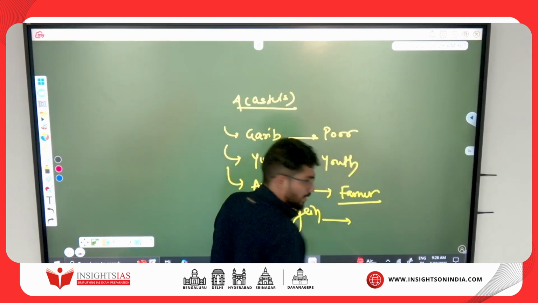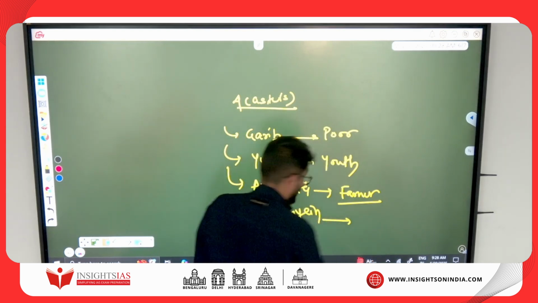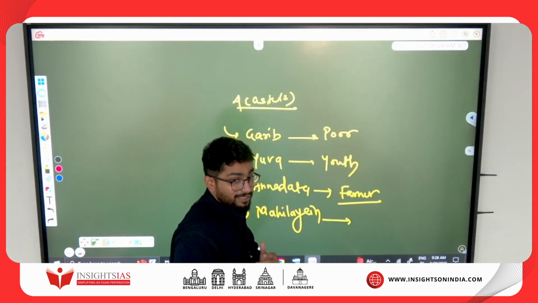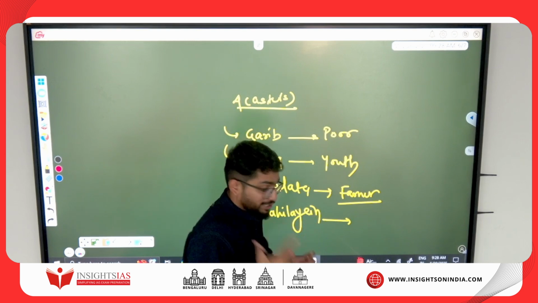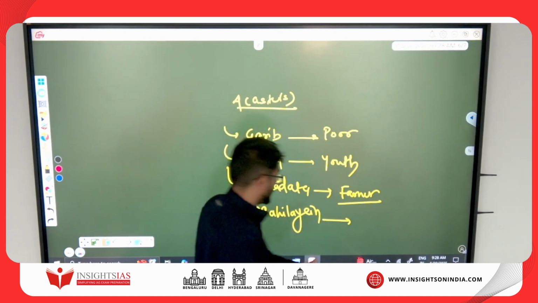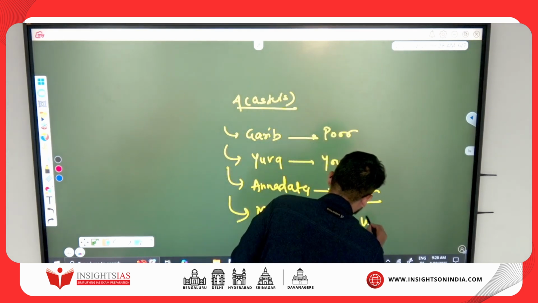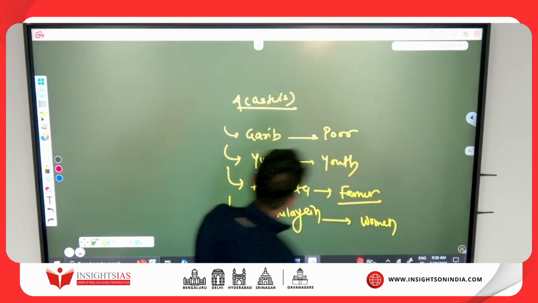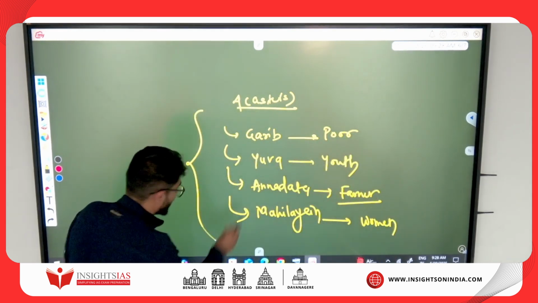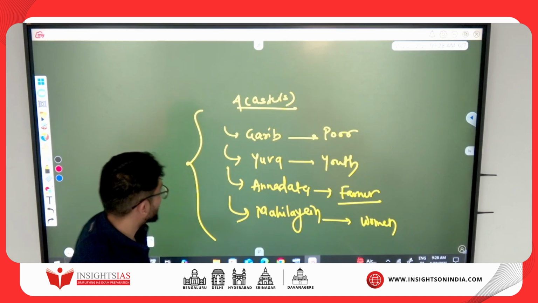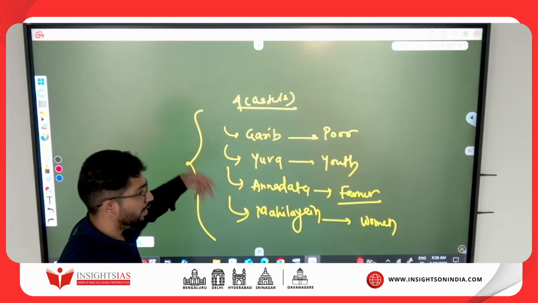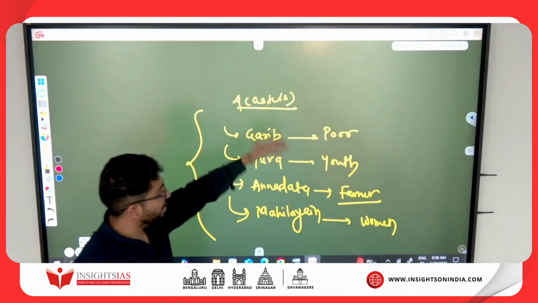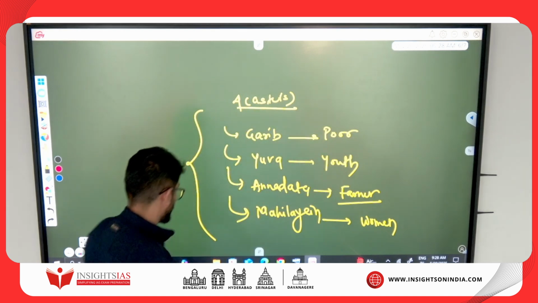Mahilaye. Very important. Okay. And they have become also very important now in the realm of what? Electoral politics also, after the representation given to them. So Mahila is what? Women. Okay, so these are the 4 castes as per the Honorable Prime Minister: Garib, Yuva, Annadatta, Mahila, poor, youth, farmer and women. So just let's go back.